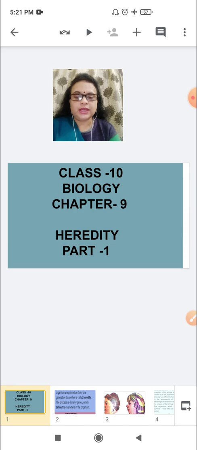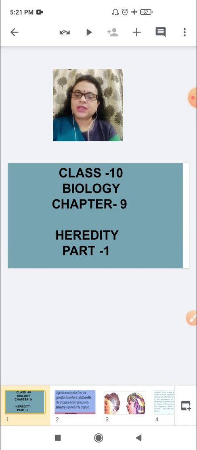So today we will study how these characters transfer to the offspring from their parents in your chapter 9. So class 10th biology chapter 9, heredity part 1.